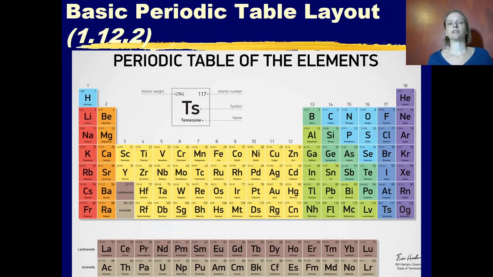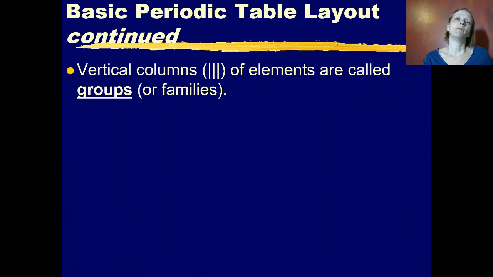So this is what our periodic table looks like. We've said before we have an S block, a P block, a D block, an F block. We've got color-coded elements. You guys have colored in your own periodic tables. The colors all mean something. We're going to go through those bit by bit in the near future. But for now, we need to have some basic vocabulary.